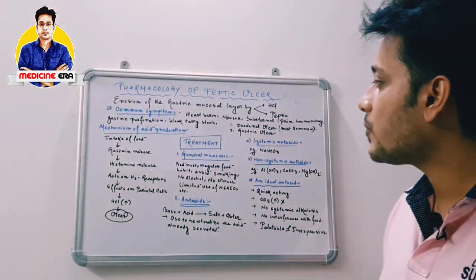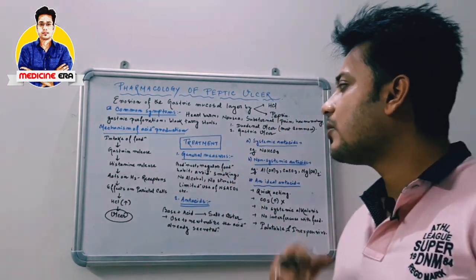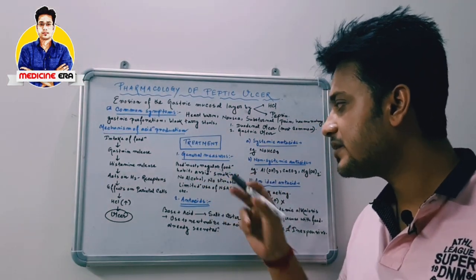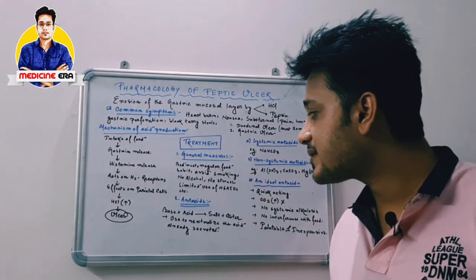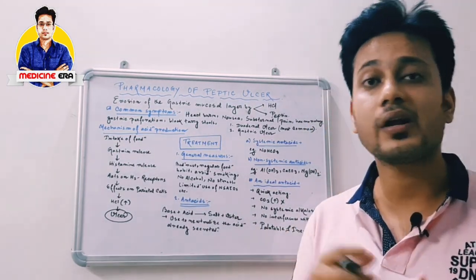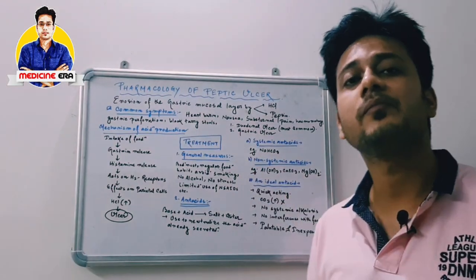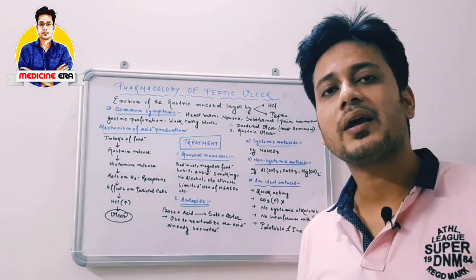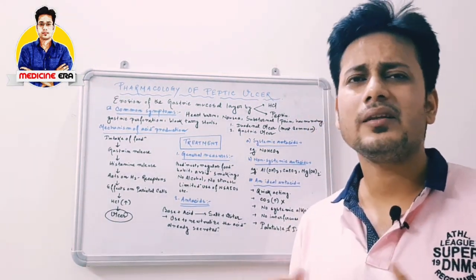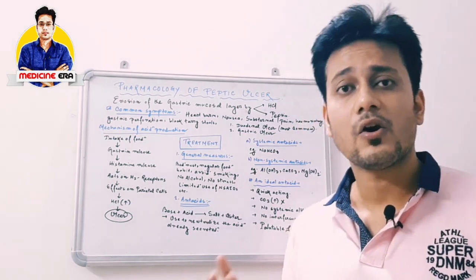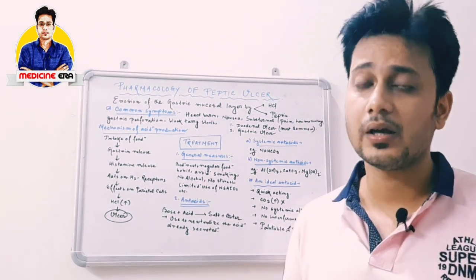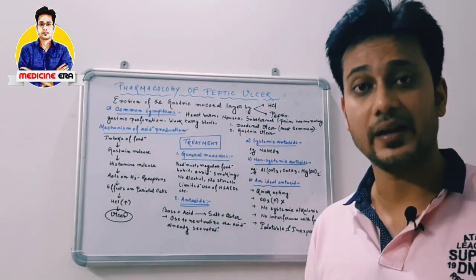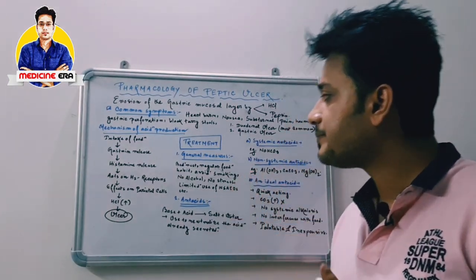So what are the treatment procedures? Mainly, we have to take some general measures for treating the peptic ulcer. They are bed rest, regular food habit, avoid smoking, no alcohol, no stress, limited use of NSAIDs. NSAIDs mean non-steroidal anti-inflammatory drugs. These are the general measures we have to take to avoid the peptic ulcer. NSAIDs are mainly aspirin, paracetamol, ibuprofen, which are used in the treatment of pain, in the treatment of pyrexia or fever, and in the treatment of inflammatory diseases. So we have to avoid or limit the use of this type of drugs, NSAIDs. These are the general measures.